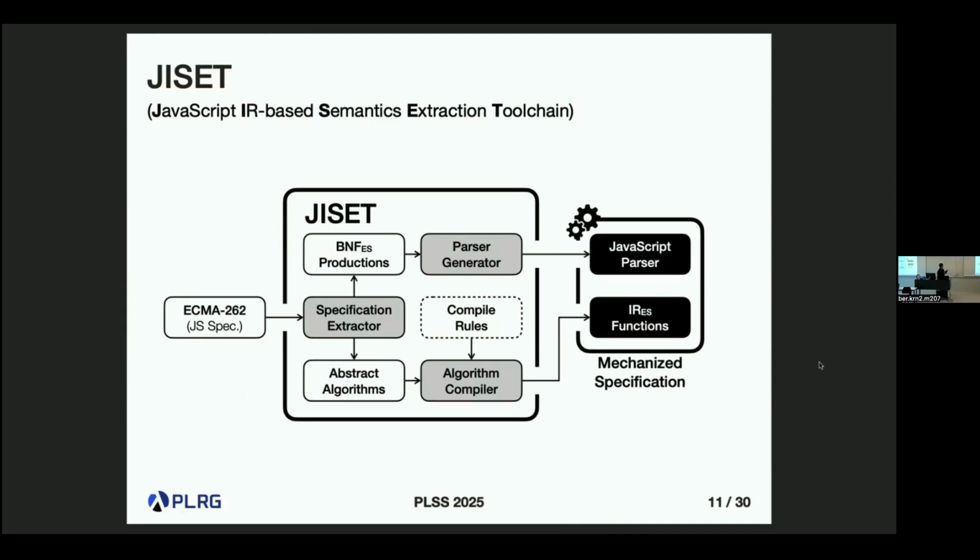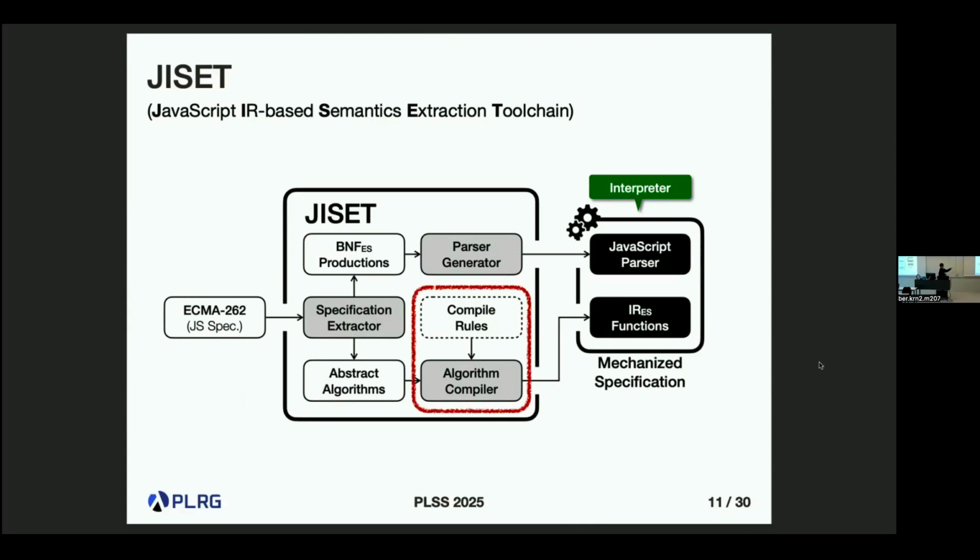We call this a mechanized specification. Now if we have an interpreter for our meta language, we get an interpreter for JavaScript. So for any given language specification for JavaScript, we can automatically extract an interpreter for JavaScript. So we often call it the definitional interpreter for JavaScript.